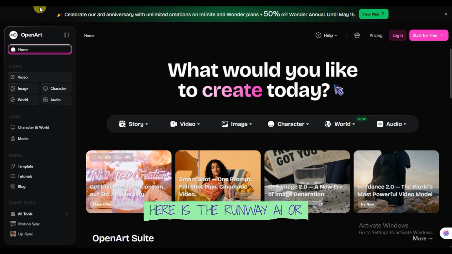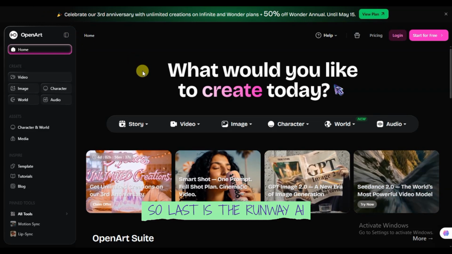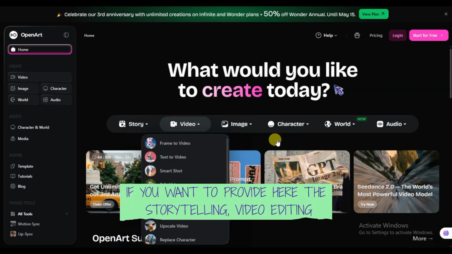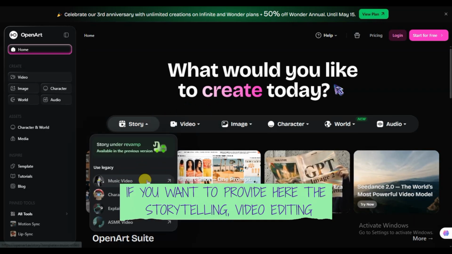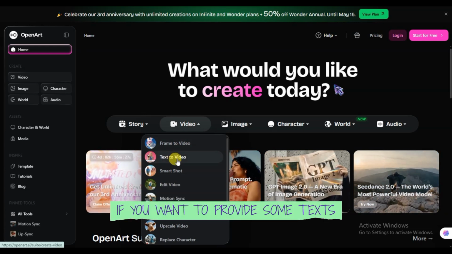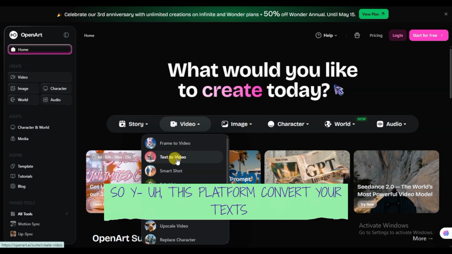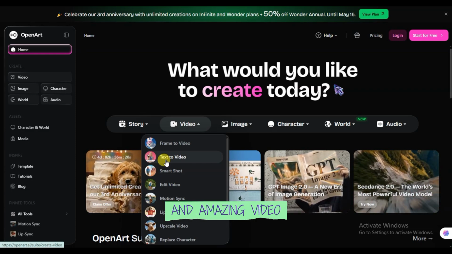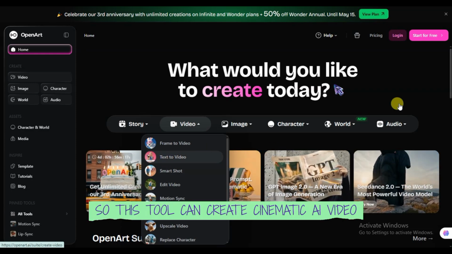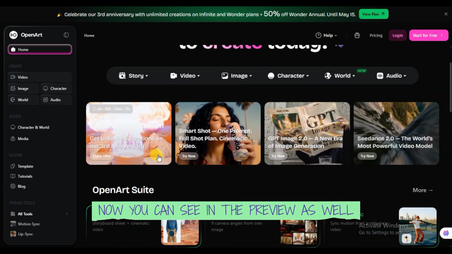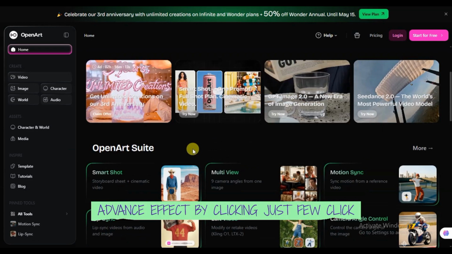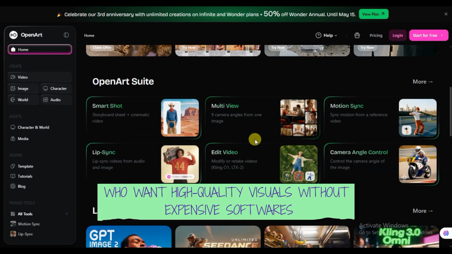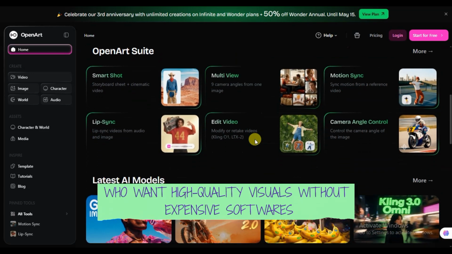Here is Runway AI, the last one. This tool can create cinematic videos. If you provide storytelling, video editing, or some tags, this platform converts your tags into a very interesting and amazing video. So this tool can create cinematic AI video. Now you can see the preview as well. Advanced effects with just a few clicks. Perfect for creators who want high quality visuals without expensive software.